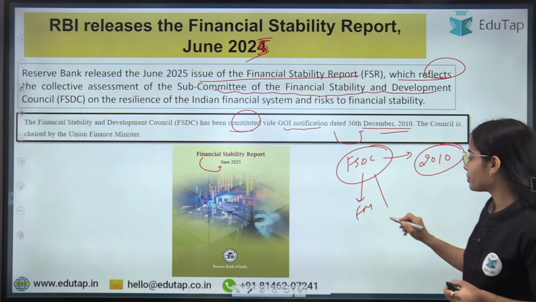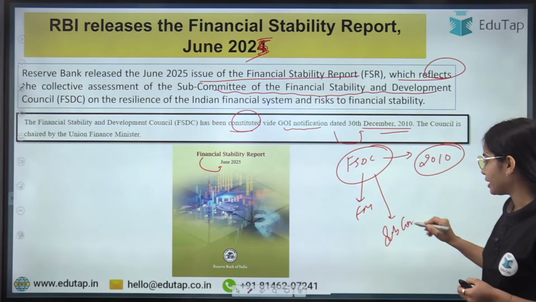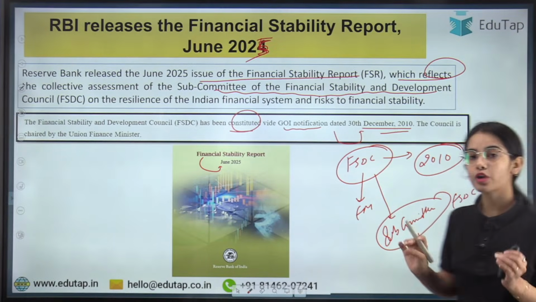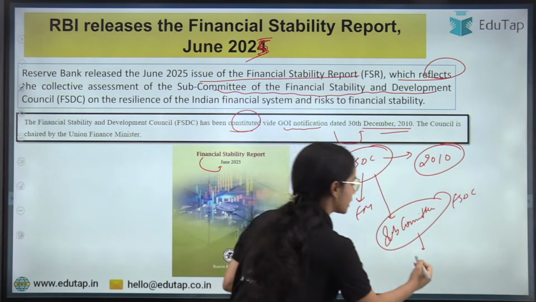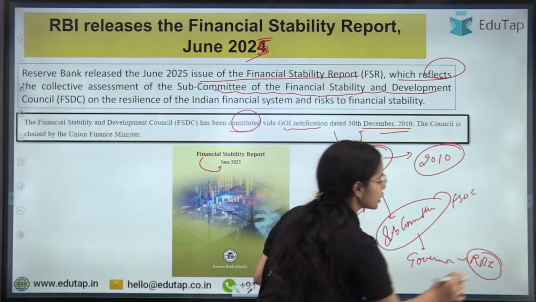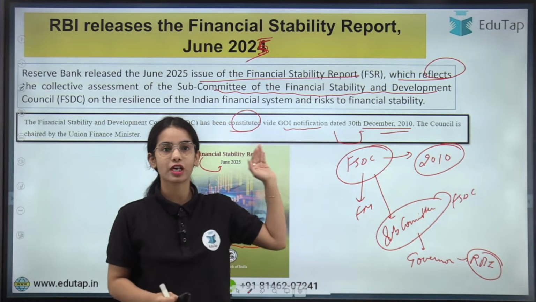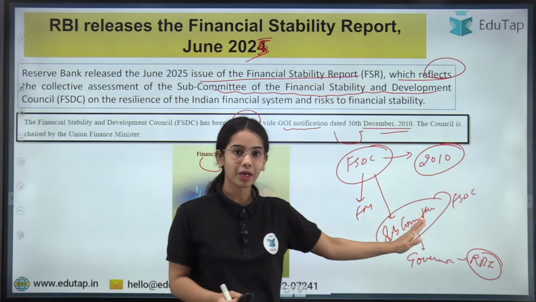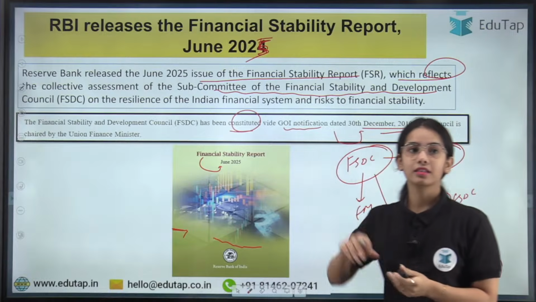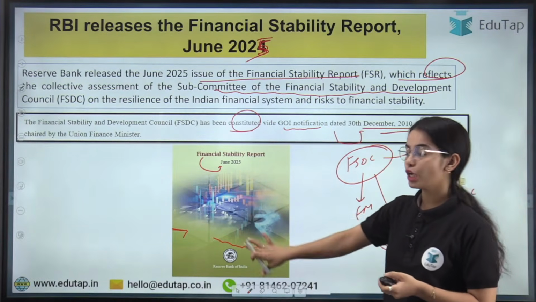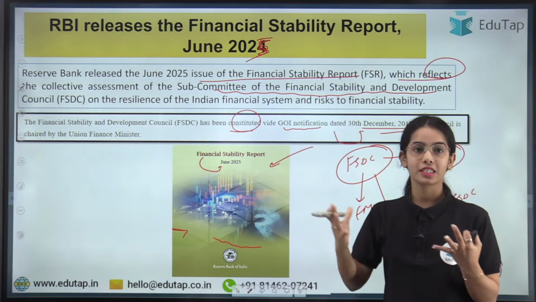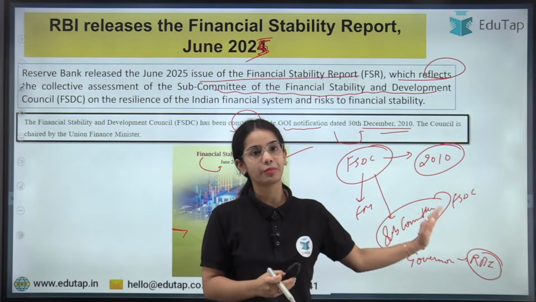Now under this Financial Stability and Development Council, there is a subcommittee, that is the subcommittee of the FSDC, and the subcommittee of FSDC is headed by the Governor of the Reserve Bank of India. Okay, so I hope this is clear that the FSDC, the Financial Stability and Development Council, has a subcommittee, and the subcommittee is headed by the Governor of the Reserve Bank of India. And the Reserve Bank of India has released this June 2025 issue of the Financial Stability Report. Now this issue reflects the collective assessment of the subcommittee of the Financial Stability and Development Council.